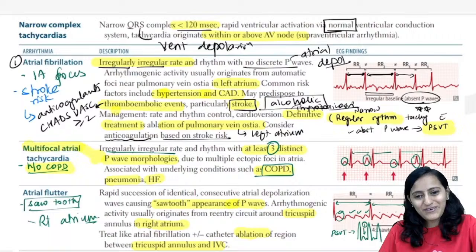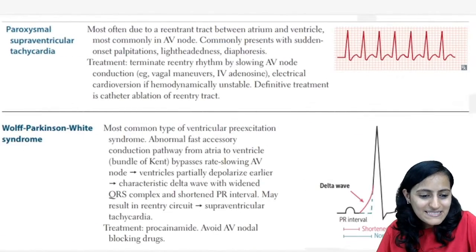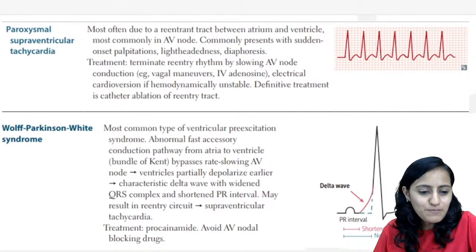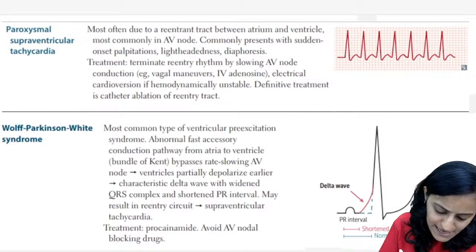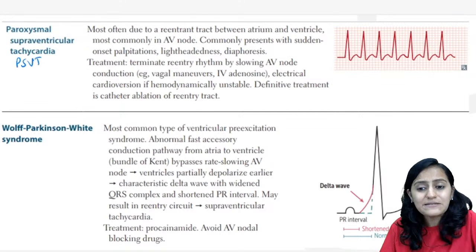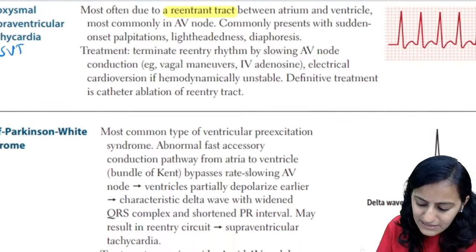ठीक है, great. Let's go on to the next one, that is the PSVT and the Wolff-Parkinson-White syndrome, WPW syndrome. Now what is the problem in PSVT? It is the re-entrant tract which is present.